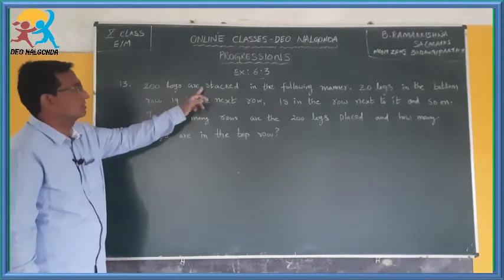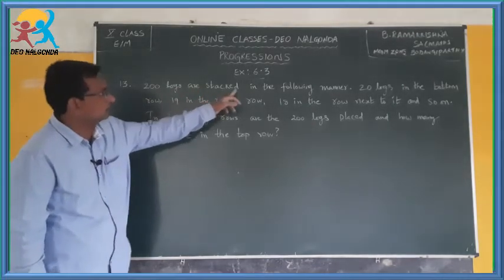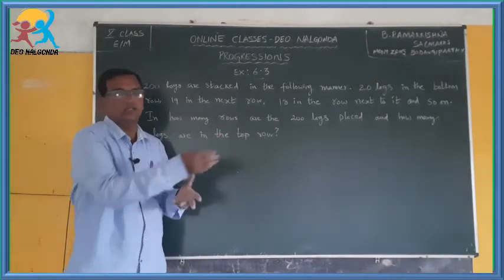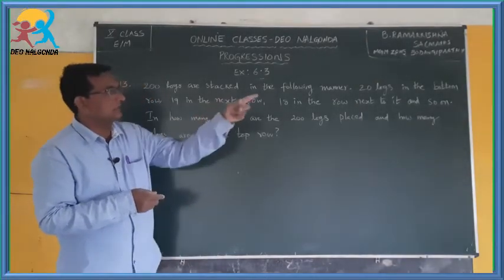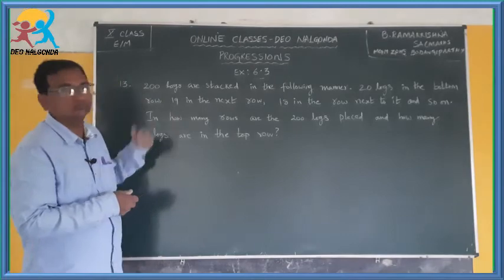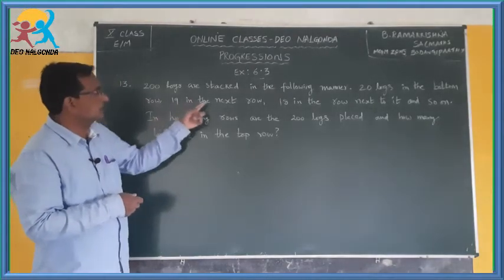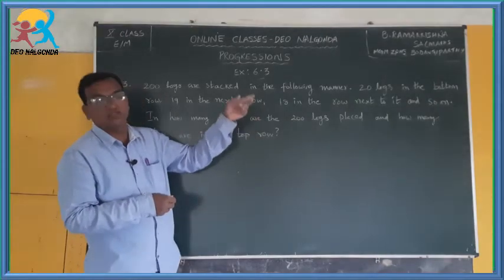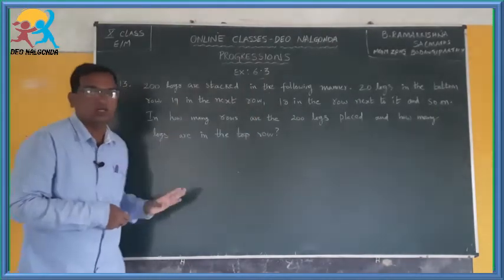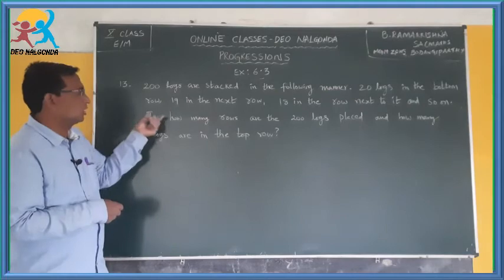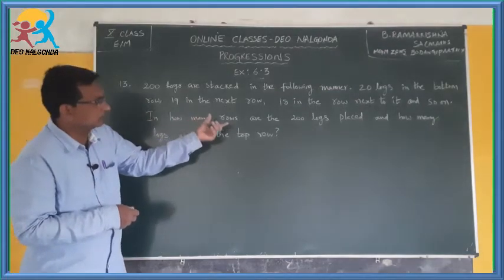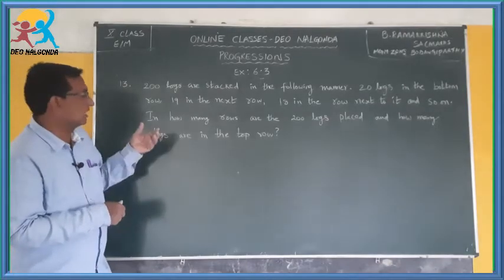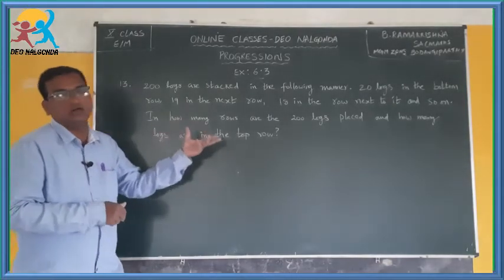200 logs are stacked in the following manner. Stacked means arranged one after the other. 20 logs in the bottom row, 19 in the next row, 18 in the row next to it, and so on. So in how many rows are the 200 logs placed, and how many logs are in the top row?